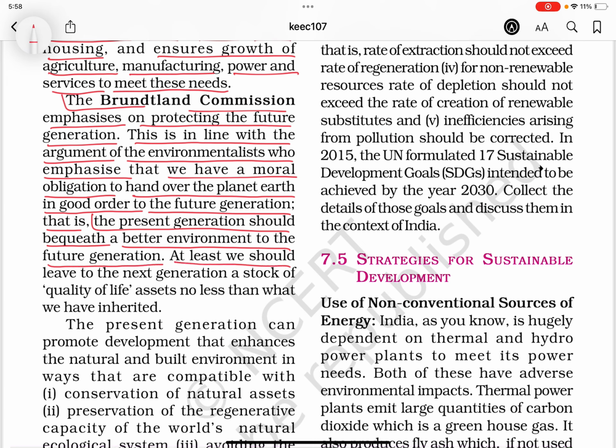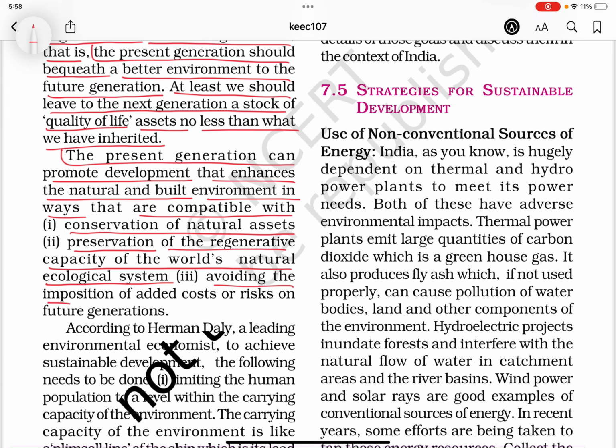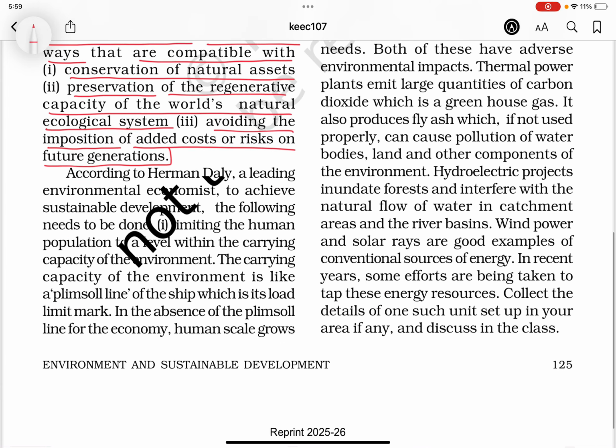At least we should leave to the next generation a stock of quality of life assets no less than what we have inherited. The present generation can promote development that enhances the natural and built environment in ways that are compatible with conservation of natural assets, preservation of the regenerative capacity of the world's natural ecological system, avoiding the imposition of added costs or risks on future generations.